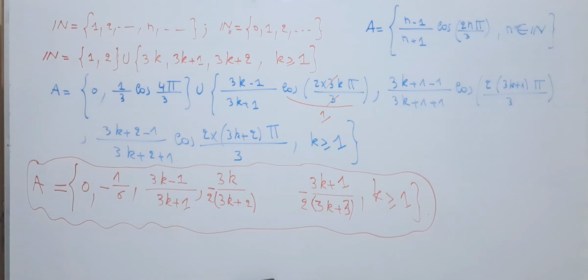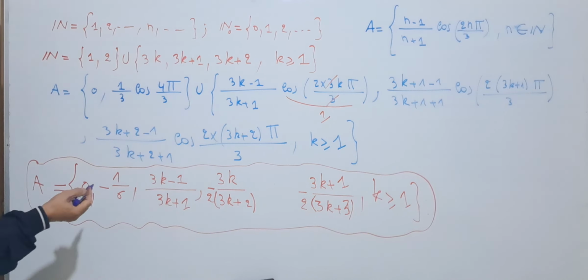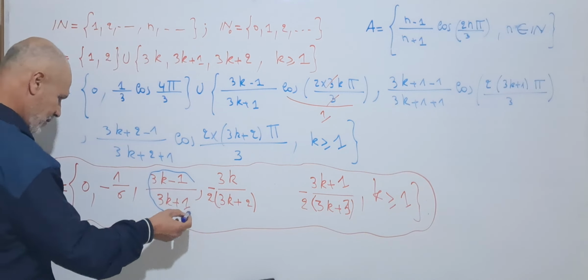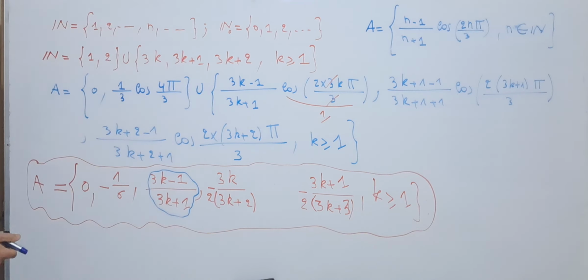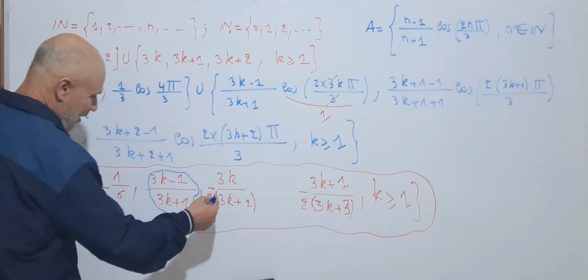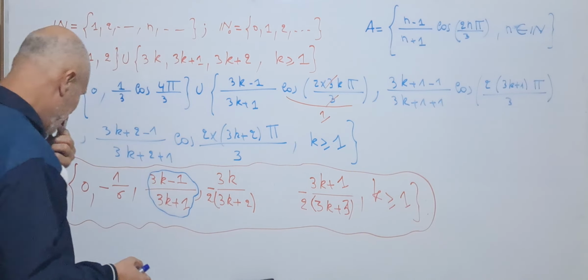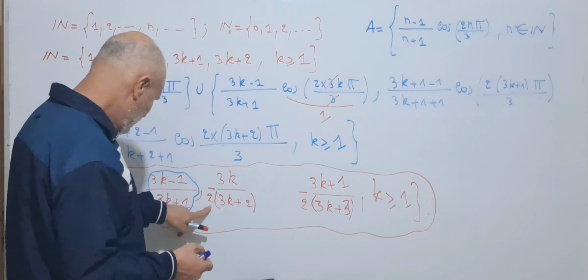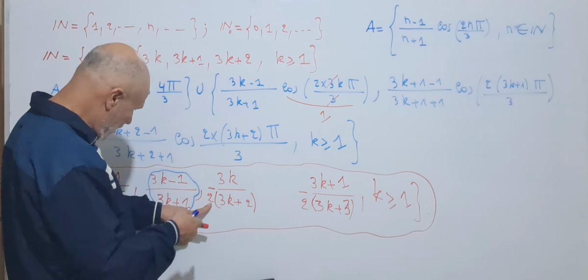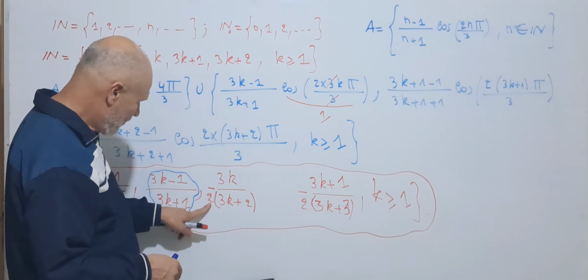What can we remark? We can remark that this sequence is increasing, and the limit is equal to 1. This is a decreasing sequence, and the limit is minus 1/2.